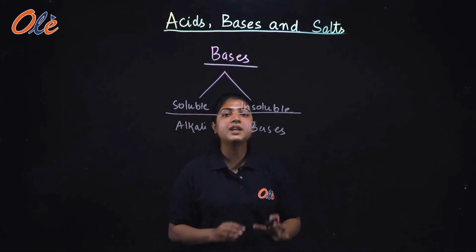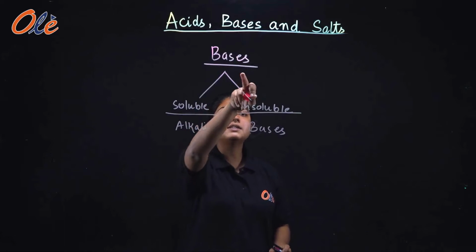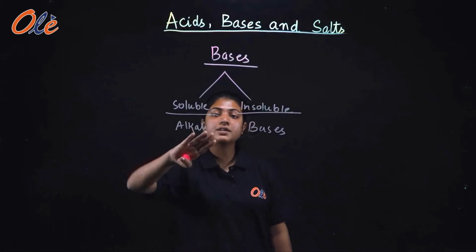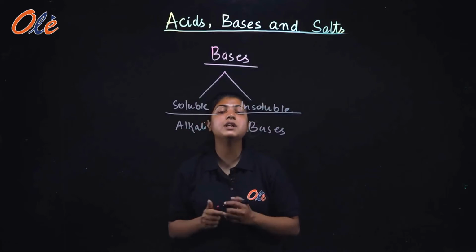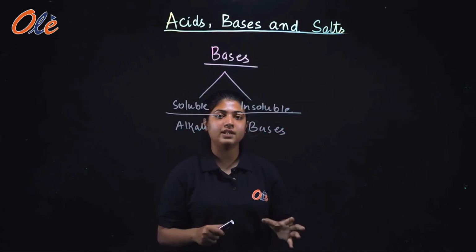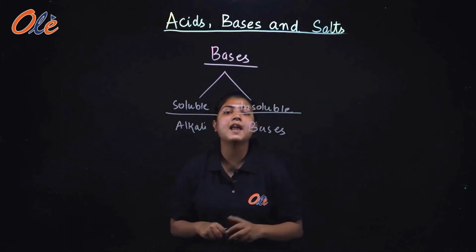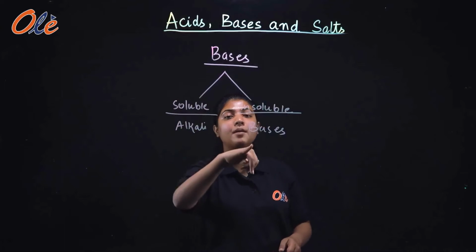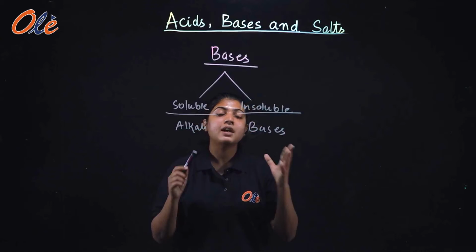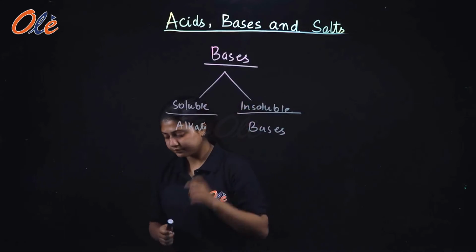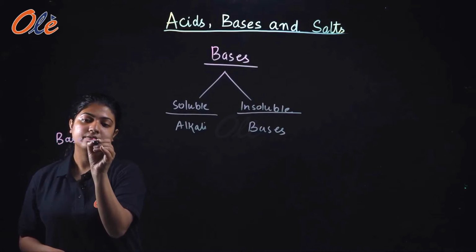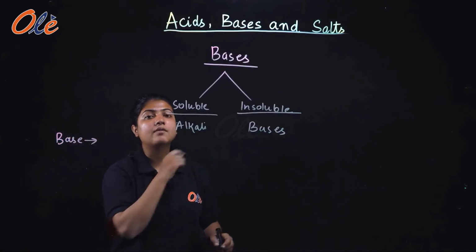So we can say that all alkalis are bases, but all bases are not alkalis. Why? Because alkali is that base which can be dissolved in water and bases are those which cannot be dissolved in water. So there is always a sentence like this, that an alkali is a base but a base is not an alkali. Now, what is a base and what is an alkali?